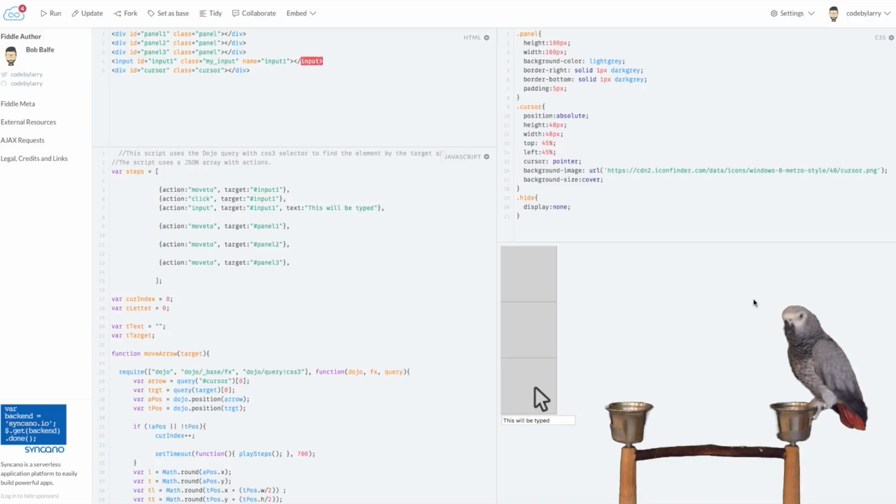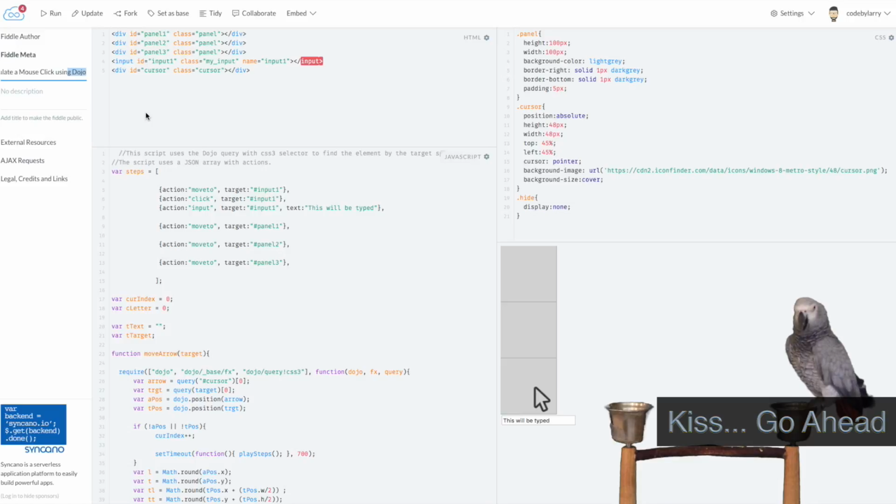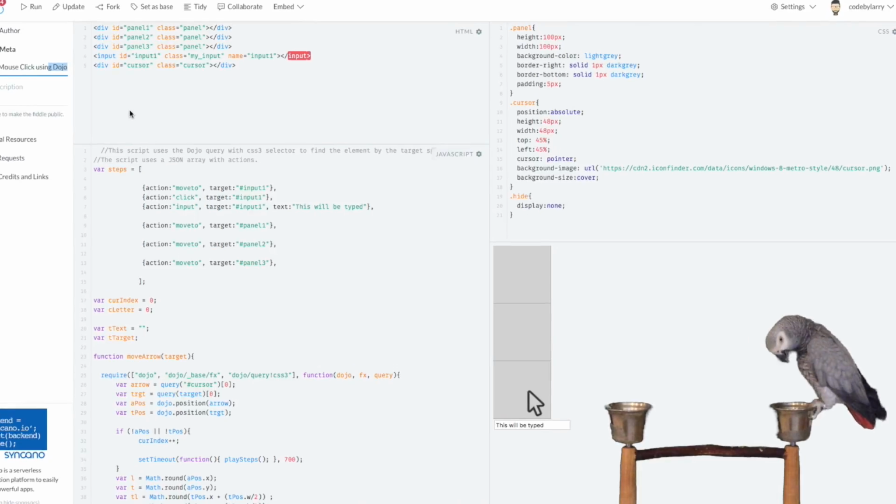Okay, so in this video, what I'm going to show you is how to simulate a mouse click using Dojo. Basically, we're going to start where we left off in the previous version. Yeah, we're going into it right now.